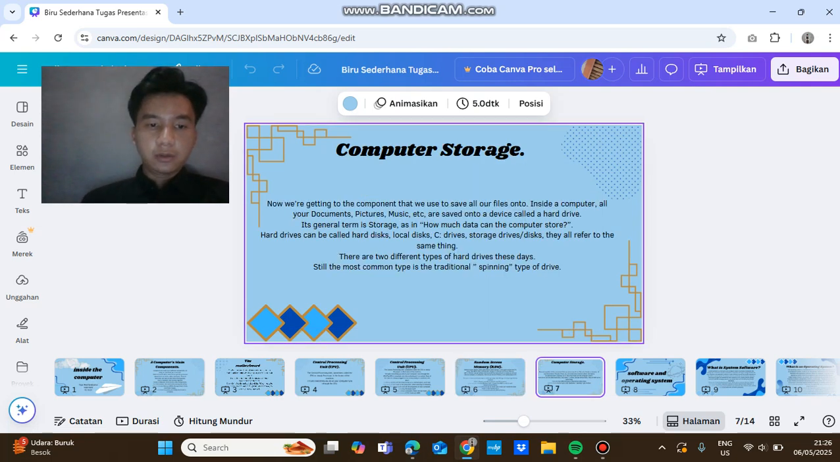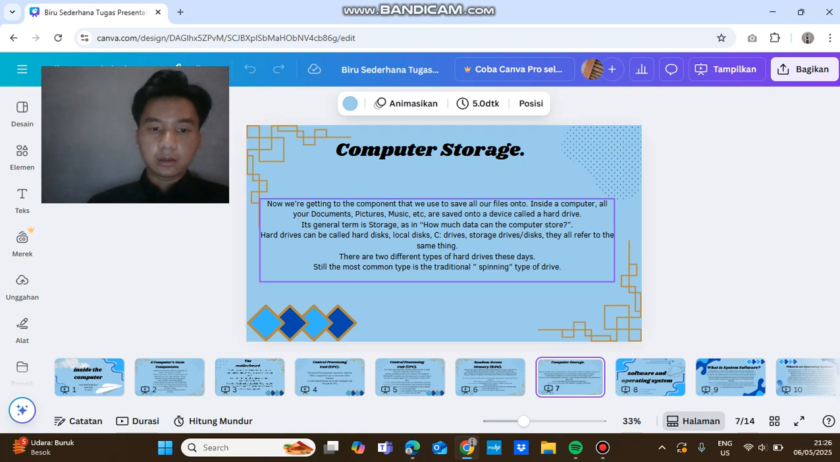Computer storage. Now we're getting to the component that we use to save all our files onto. Inside a computer, all your documents, pictures, music, etc. are saved onto a device called a hard drive. Its general term is storage, as in how much data the computer can store. Hard drives can be called hard disk, local disk, C drive, storage drive. They all refer to the same thing.